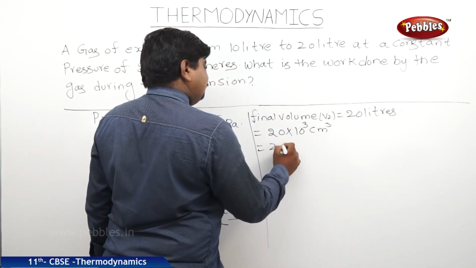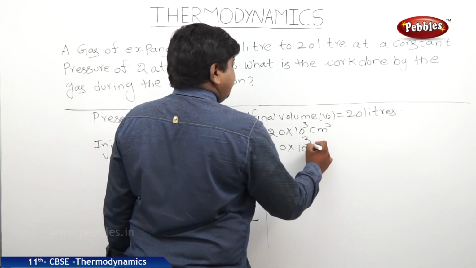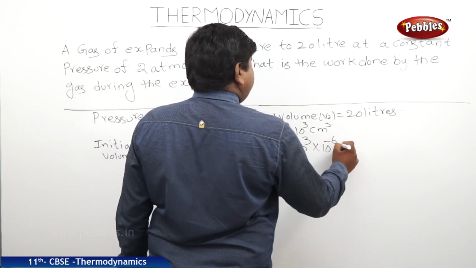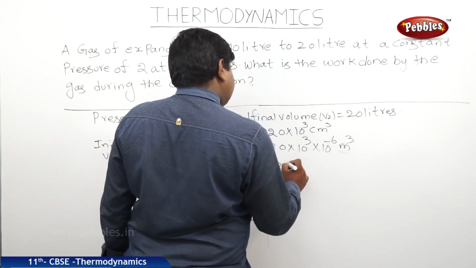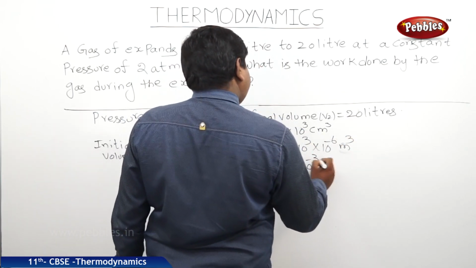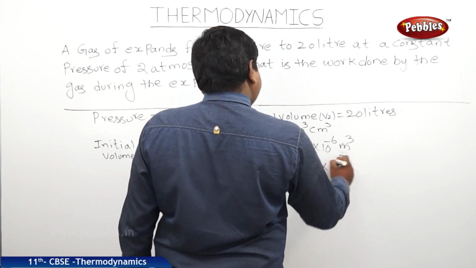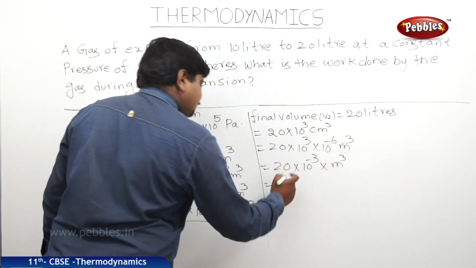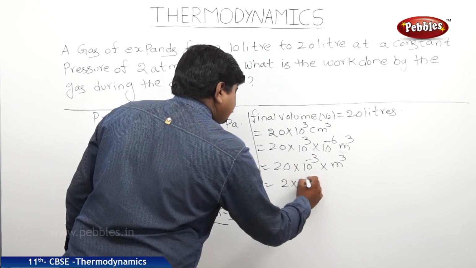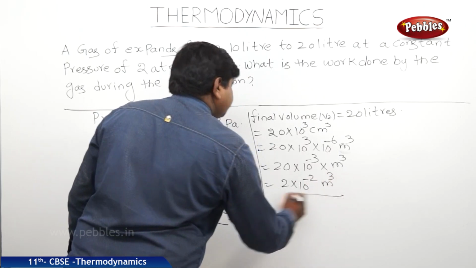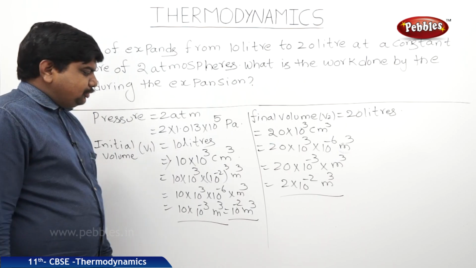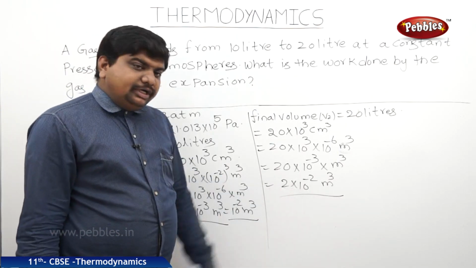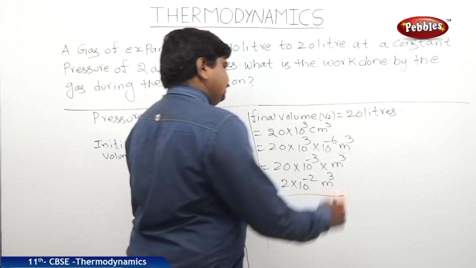Again, we will do the same conversion, 20 into 10 cube into 10 power minus 6 meter cube. Therefore, 20 into 10 power minus 3 meter cube. This will become 2 into 10 power minus 2 meter cube. Initial volume is 1 into 10 power minus 2 meter cube. Final is 2 into 10 to the power of minus 2 meter cube.